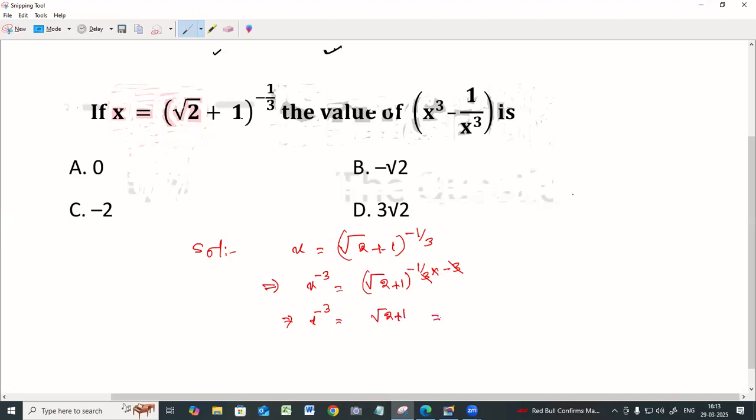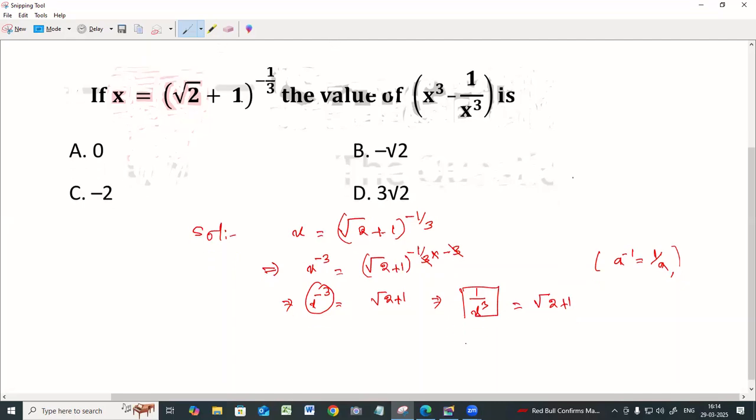Okay, so we can write x to the power minus 3 as 1 upon x to the power 3, because we know that a to the power minus 1 is equal to 1 by a. So 1 by x to the power 3 is equal to root 2 plus 1. So x to the power 3 is automatically reversed, 1 upon root 2 plus 1.